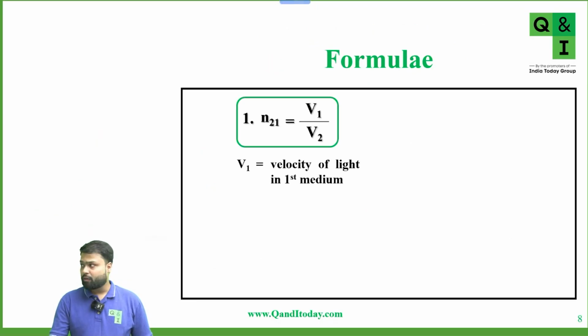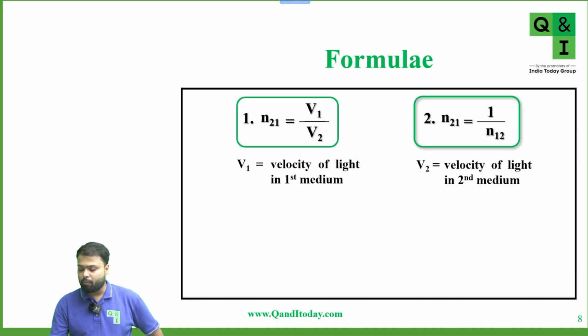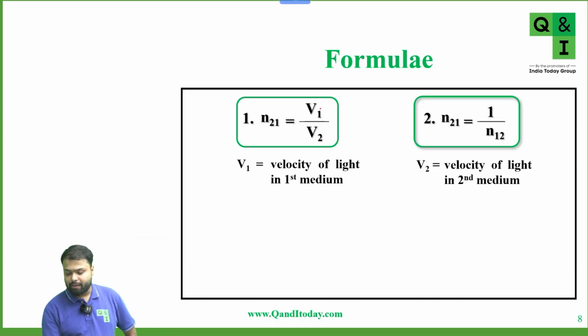Before that we will see a general formula: the refractive index of medium 2 with respect to 1 is equal to velocity of light in the first medium upon velocity of light in the second medium. This is the velocity of light in the first medium, this is the velocity of light in the second medium, and this is the refractive index of medium 2 with respect to 1. We also know that it is the reciprocal of the refractive index of medium 1 with respect to 2.